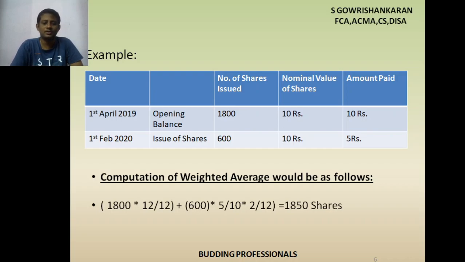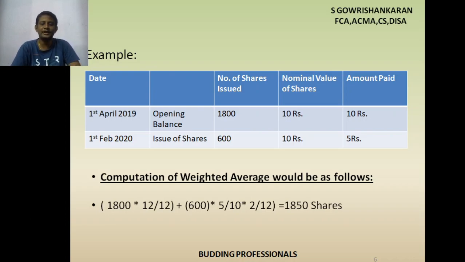Okay. So in another case, what happens? Next case, only on 1st February 2020 the amount is invested in the company. How many shares is invested? 600 shares. Correct? So 1st February 2020 means how many months they invested in this period? Out of 12 months, how many months they invested? April to March, 12 months. Out of that, February 2020, March 2020, 2 months only they invested the money. You got it on what I'm saying? They invested only 2 months.